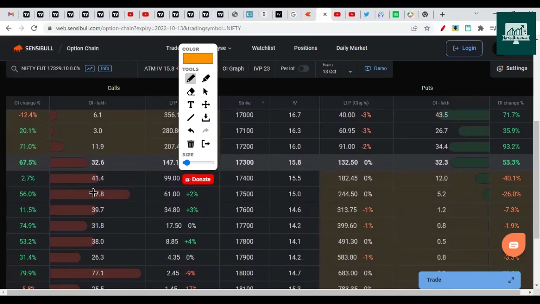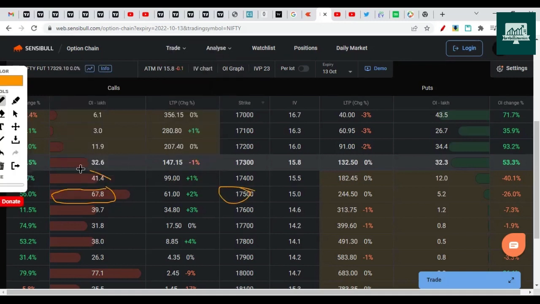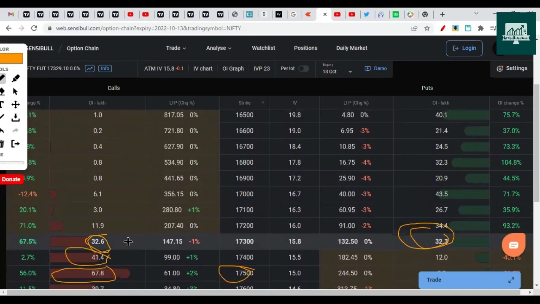On the upside, obviously 17,500 is a major resistance, and the second major resistance was 17,400. Nifty didn't go beyond this, and it was having good or equal resistance on both the call and put side. Some action happened here, we got a couple of gap ups, but next we don't have a major resistance. Definitely they will make this a resistance. Let's see what happens in the next 2 sessions.